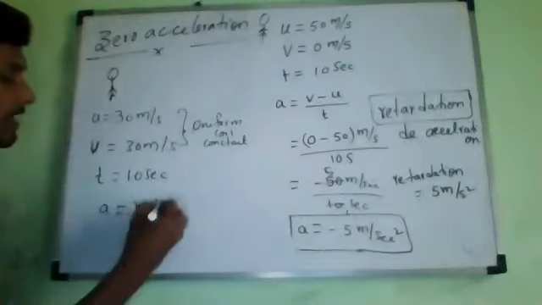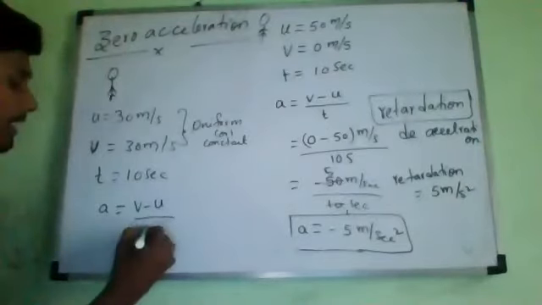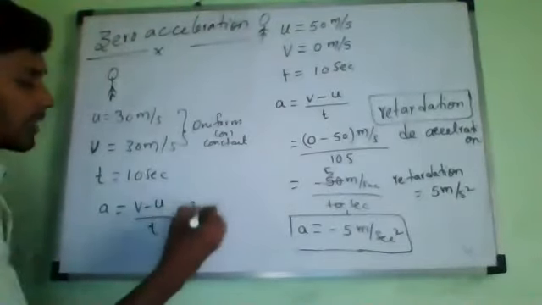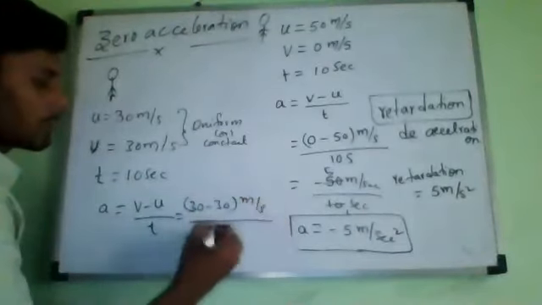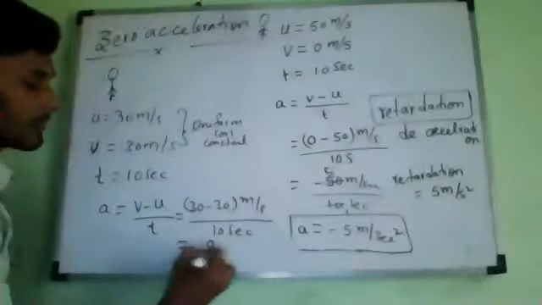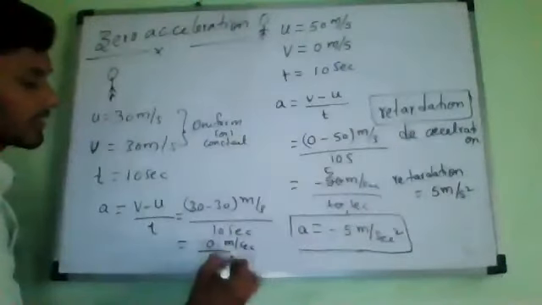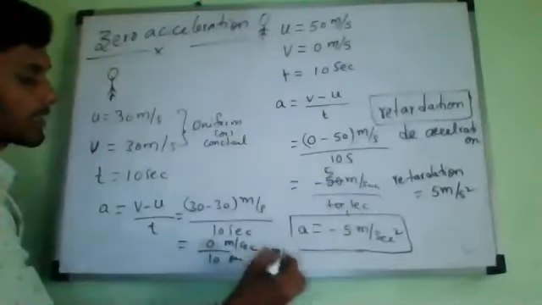Acceleration equals final velocity minus initial velocity divided by time, which is equal to 30 minus 30 meter per second divided by 10 seconds, which is 0 divided by 10 meter per second, which is equal to 0 meter per second square.